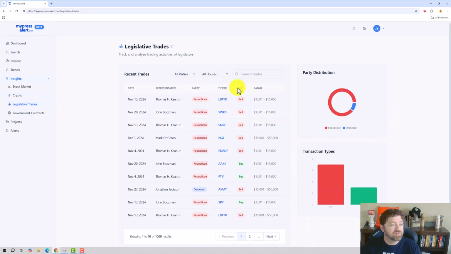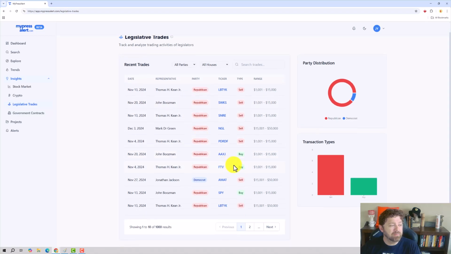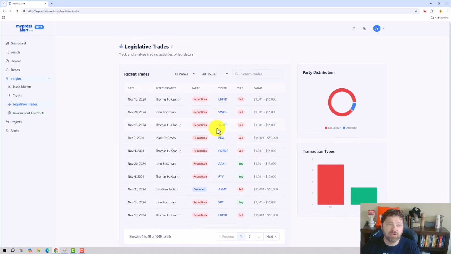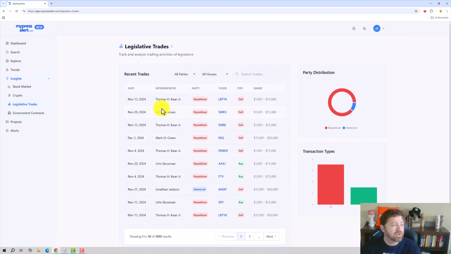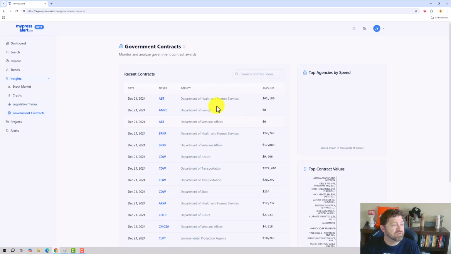So let's look at legislative trades. This is interesting. We can start to see trades by members of Congress. So that's a feature currently in Unusual Whales, which is a financial tool. I think they were kind of the ones that kicked off this idea of looking at the trades that people in government are making, and do you want to be informed by them? Do they really mean much? Let's look at government contracts. That's an interesting one.